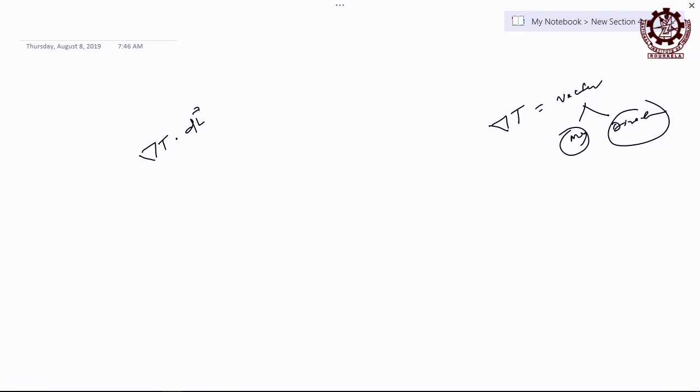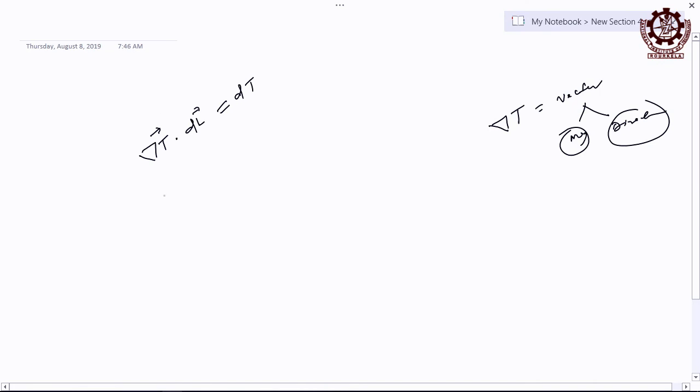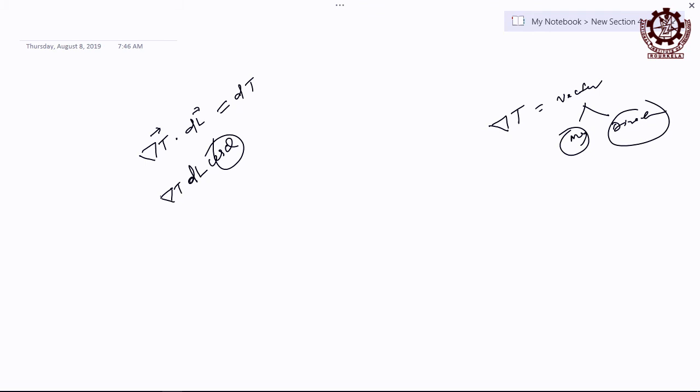So, when you are writing del T dot dL, this is a vector, that is also a vector, right, and that gives you a quantity that is called dT, right. So, what does this left hand side mean? It is obviously del T dL cos theta, right. Theta is the angle between these two directions. Then accordingly try to understand what that del T means. Would you follow me what I am telling? Definitely you will get a factor cos theta here, because it is a dot product of two vectors. Now, from there try to understand what that del T means.